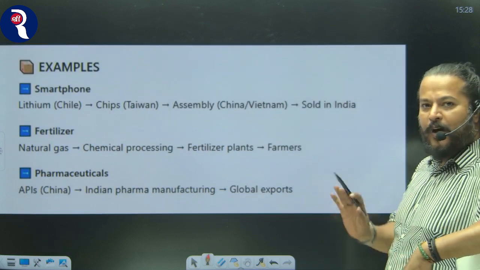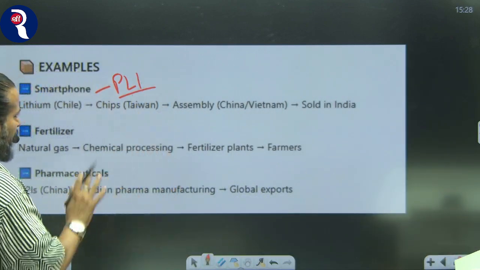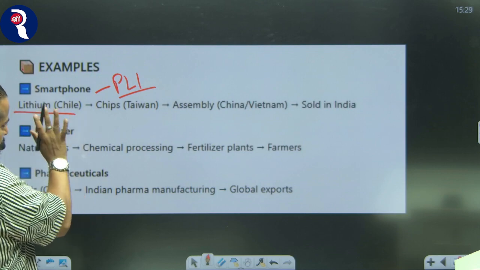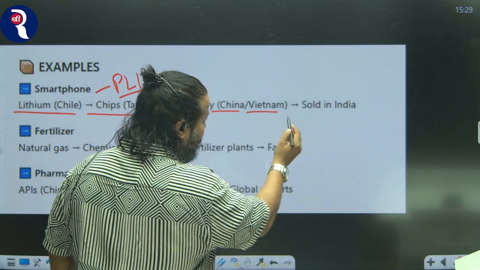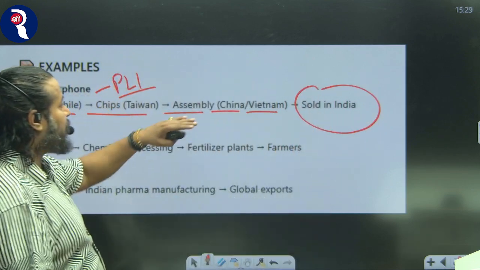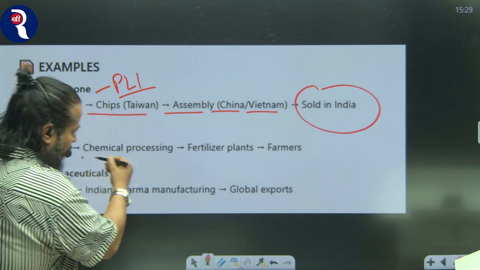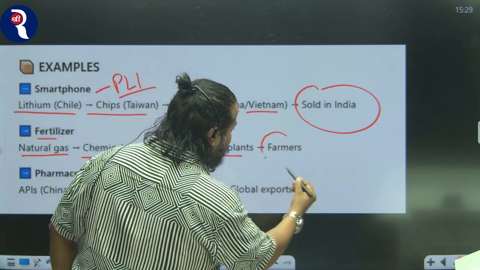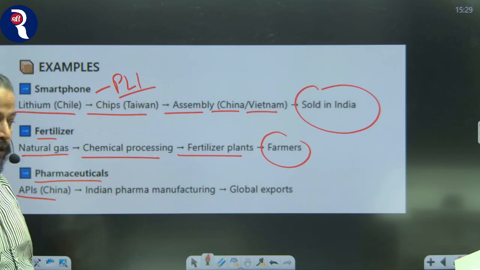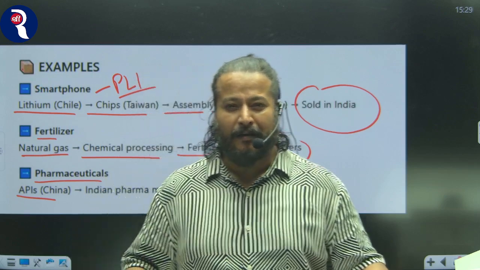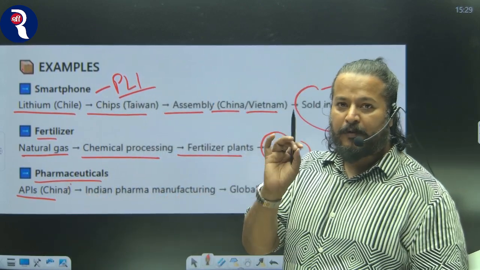For example, you have to make a smartphone and the government has started production linked incentive for smartphones. You need lithium from Chile, you need chips from Taiwan, you need assembly from China and Vietnam, and then it may be sold in India if India doesn't have the supply chain. Let's talk about fertilizer. Natural gas is needed, then chemical processing and the fertilizer plants, and then it will reach farmers. Now let's look at pharmaceuticals. Active pharmaceutical ingredients: though India is the world's pharmacy, we are dependent on China for 70% of active pharmaceutical ingredients.